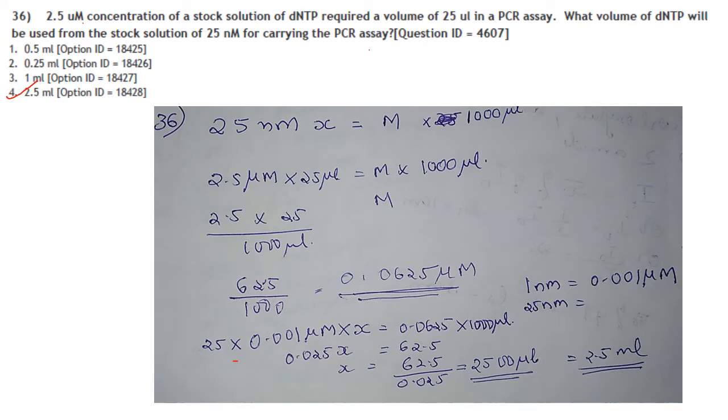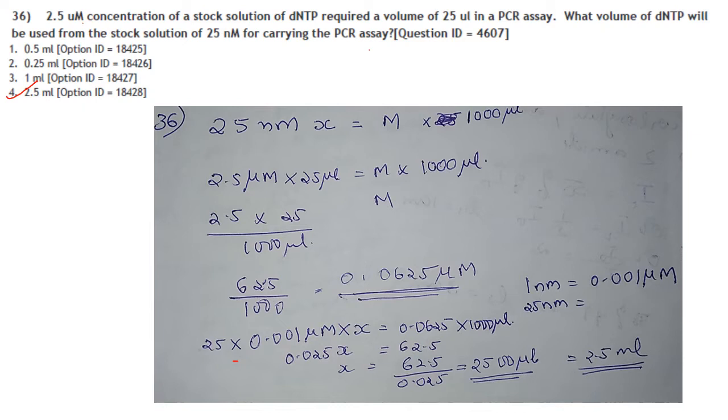Then next one, 2.5 micromolar concentration of a stock solution of dNTP required a volume of 25 microliter in a PCR assay. What volume of dNTP will be used from the stock solution of 25 nanomolar for carrying the PCR assay? So 25 nanomolar, how much we have to take to get a particular molarity of 1000 microliter.